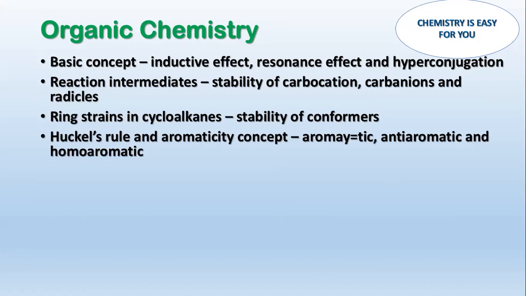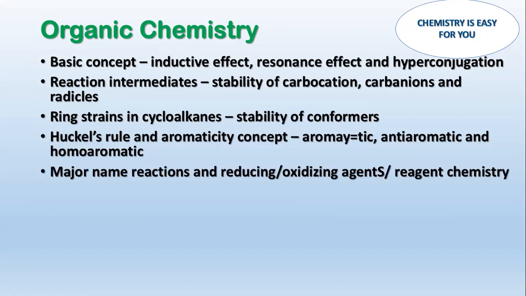Then some really exciting and easy-to-get marks: Huckel's rule and the aromaticity concept. You have to see whether the compound is planar and has conjugated bonds. If there are 4n plus 2 pi electrons in such a system, it will be aromatic. With only 4n pi electrons, it will be anti-aromatic. And if at least one sp3 atom is there, without which it would be aromatic, such a system is called homoaromatic. So you have to carefully look at the system and you will get this answer. One question would be asked from this part.